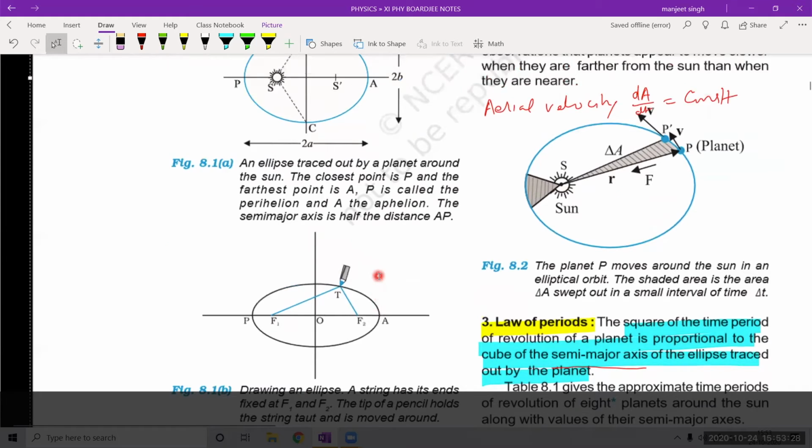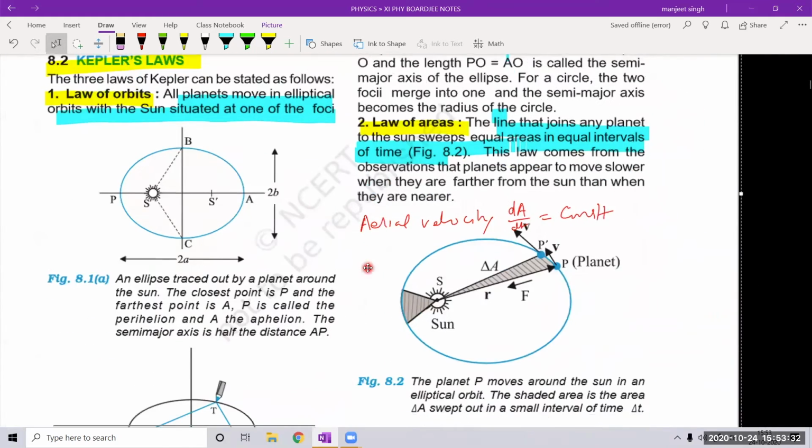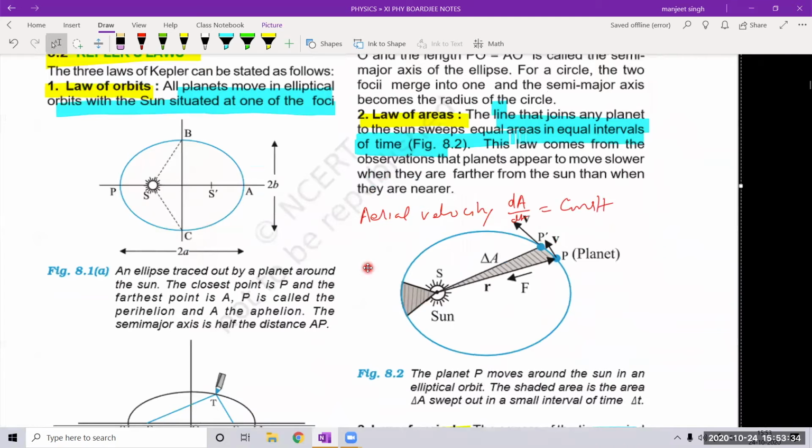So this was the first law, law of orbits. Second law is law of areas. What is the law of areas? He said that the line that joins planet to the sun sweeps equal areas in equal intervals of time. Now this is sun and this is a planet. This is a line joining sun and planet. Now this is going from P to P dash, then sweeping area, this area it is sweeping.